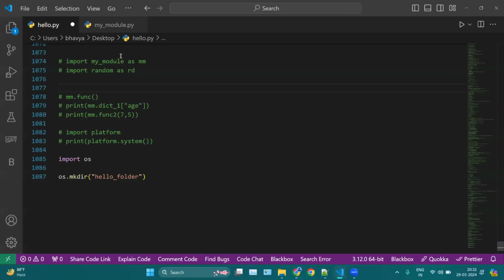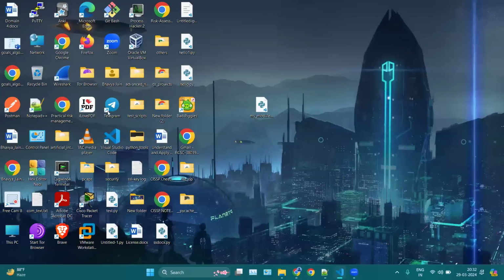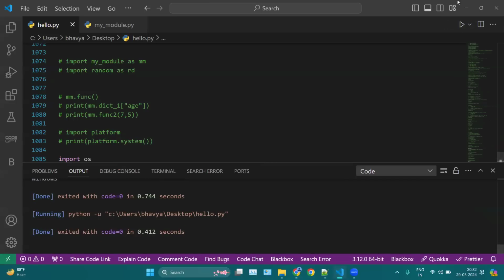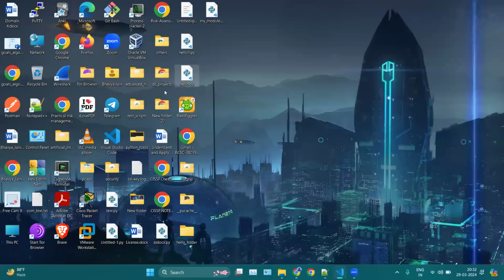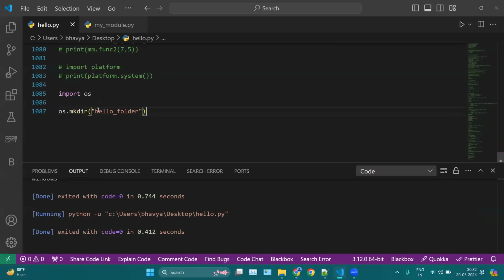Now this file, which is hello.py, is on my desktop here. So I will create the folder here only. If I run this code, you will notice a folder here. Yes, you can see the hello folder here. If you want to create it in any other location, you can simply mention your location here, like C if you want to create a folder in the C directory or any other location.